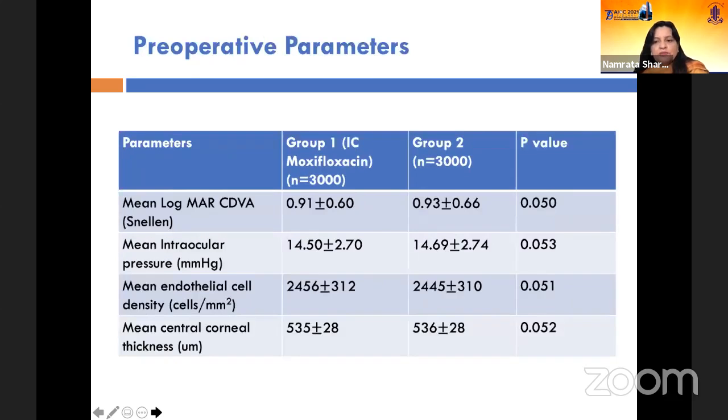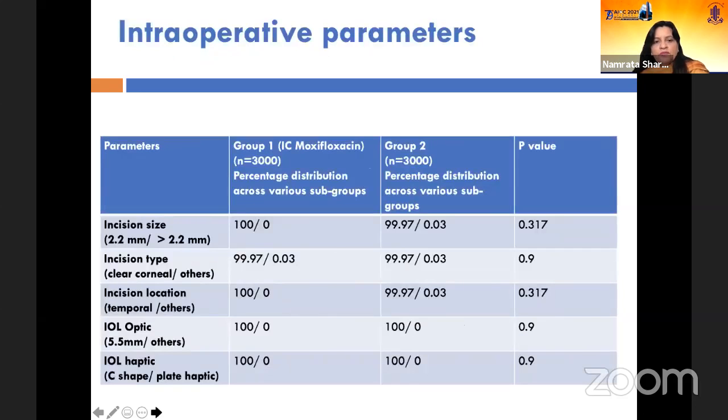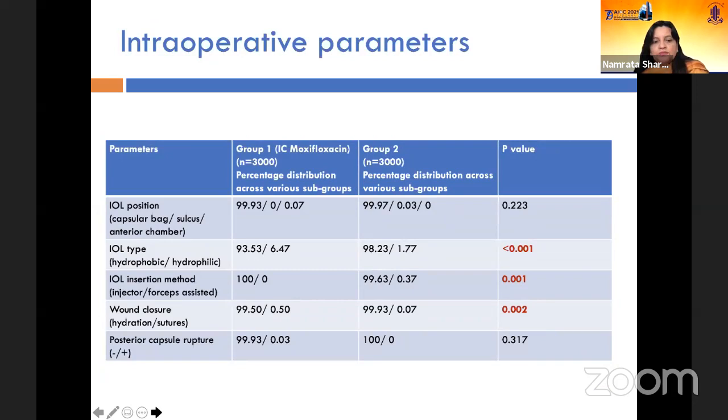So the mean age of our patients in both the groups, the gender, the type of the cataract is well matched. The preoperative factors, in terms of visual acuity, intraocular pressure, endothelial cell density, central corneal thickness, are also matched. And so are the various other parameters which may affect the outcome in terms of infection post-operatively, that is the incision size, the incision type, the location, the IOL optic, and the IOL haptic. Now, if we look at our results in terms of posterior capsular rupture, also our cohort is well matched.